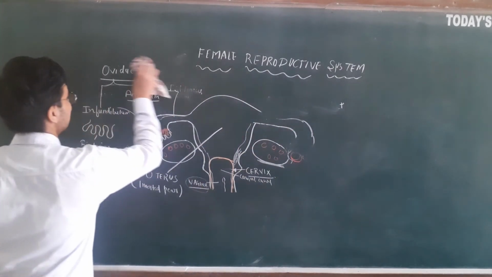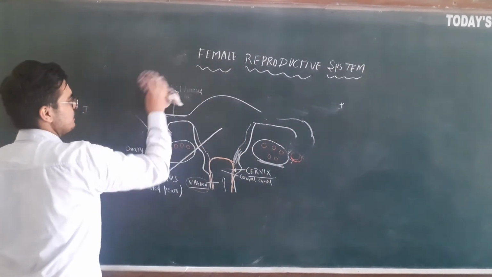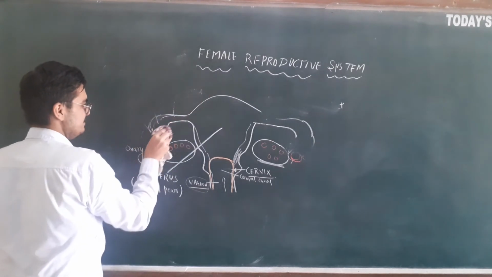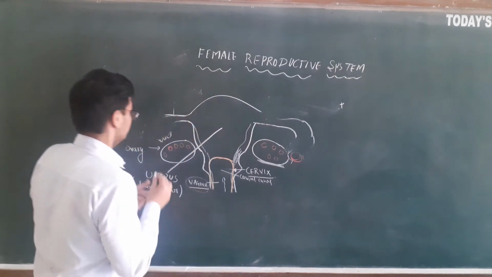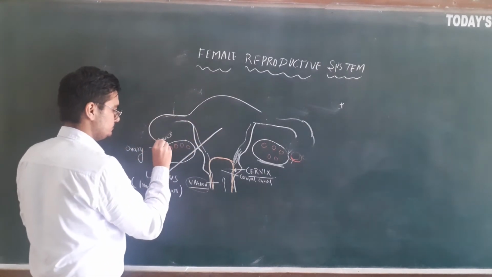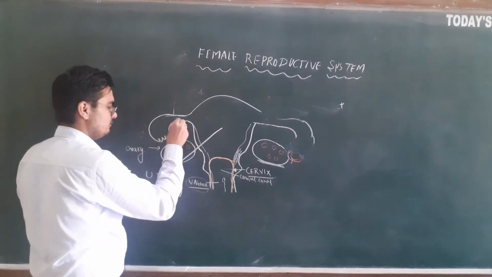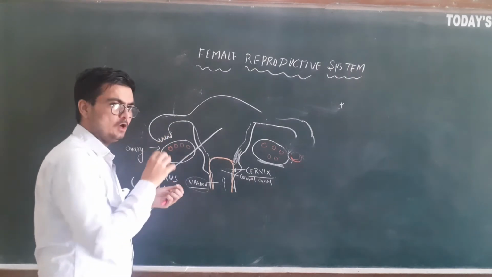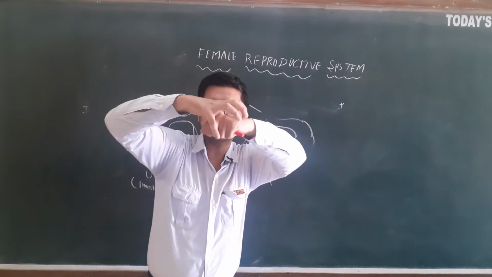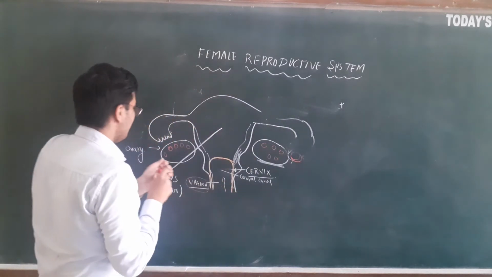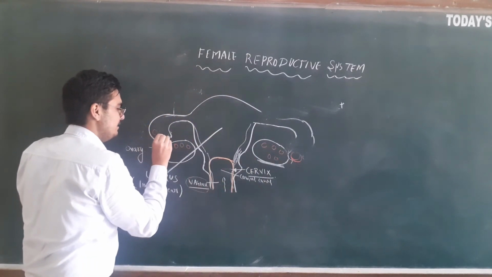Let me show here. I am erasing this, I would require space. The ovum is released from the ovary. These finger-like fimbriae will move to capture the ovum. So the ovum is captured by this.